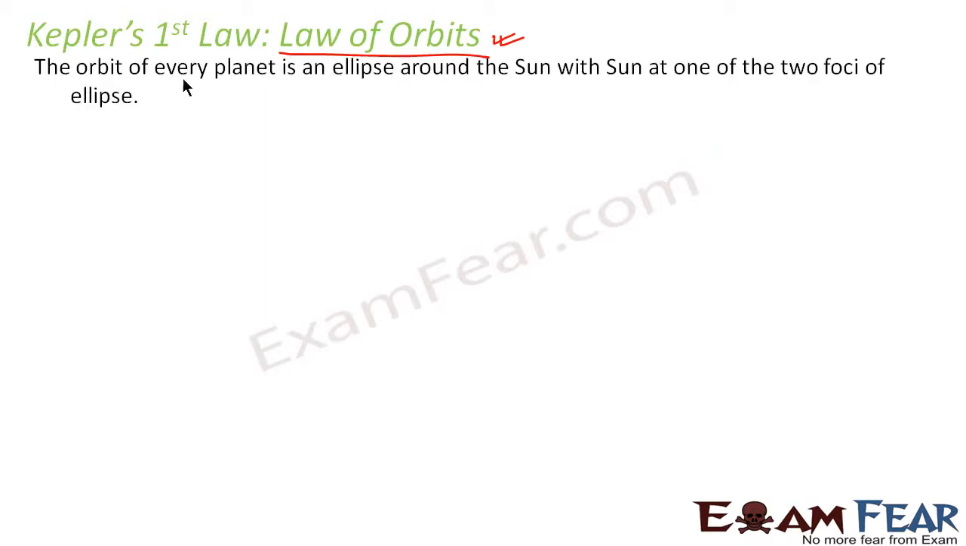Kepler's first law states that the orbit of any planet is an ellipse around the sun, with the sun at one of the two foci of the ellipse. That means, as I told you in the previous slide, that it was proposed in a theory by Copernicus that the planets revolve around the sun in circular orbits. But Kepler in his first law told that it is true that planets revolve around the sun, but not in a circular orbit. Instead, it revolves around the sun in an ellipse.